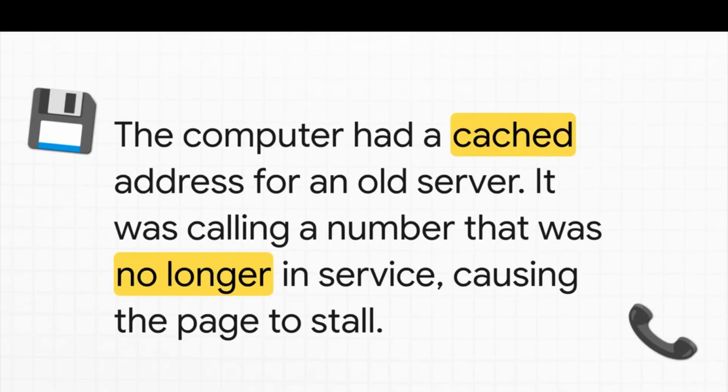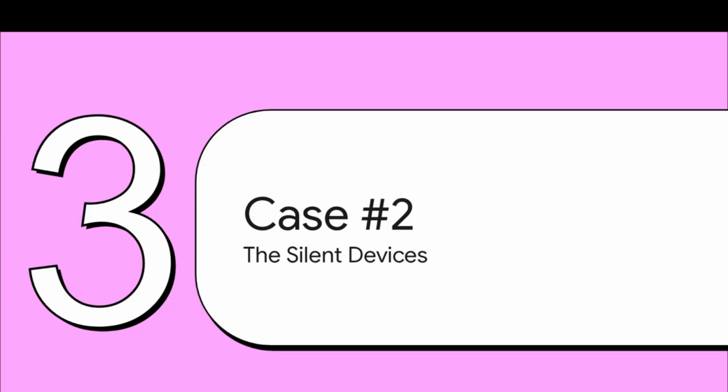So the diagnosis? Pete's computer had an old address for one of ESPN's servers saved in its memory. It's called a DNS cache. It's basically a little address book your computer keeps to be faster. But it was a stale address. It didn't even bother to ask for new directions. It just dialed the old wrong number. And of course, that server had moved on. So his browser just sat there waiting and waiting for a response that was never going to come. And that's what was breaking the page. Case closed.